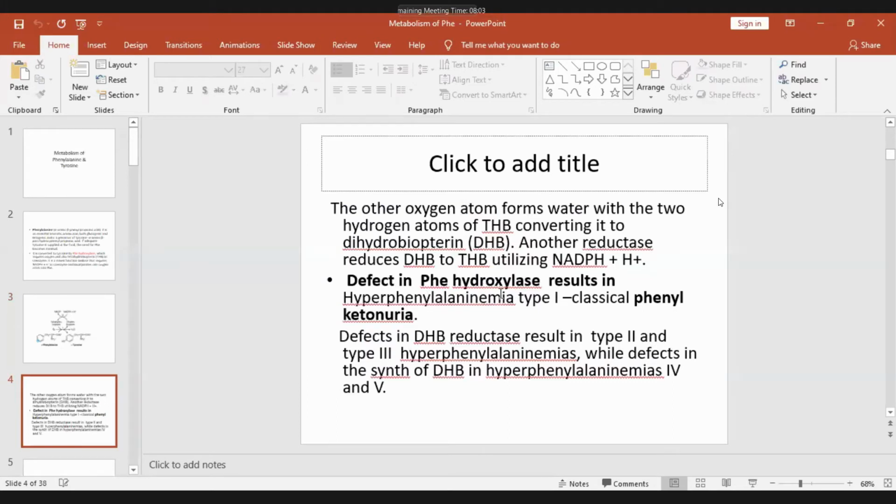Defect in the phenylalanine hydroxylase results in hyperphenylalaninemia type 1, which is classical phenylketonuria. The defects in dihydrobiopterin reductase also result in phenylketonuria, but that is type 2 and type 3 hyperphenylalaninemias, while defects in the synthesis of dihydrobiopterin itself result in hyperphenylalaninemias type 4 and 5.